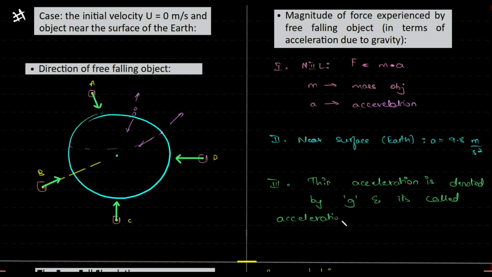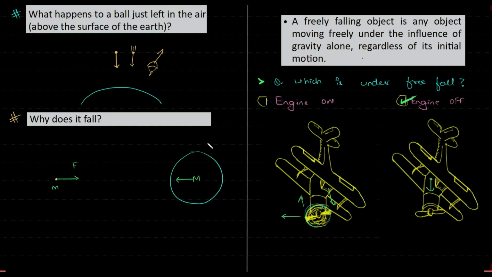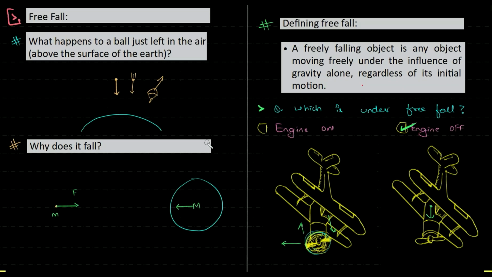It's accelerating because of gravity, right? So it's called acceleration due to gravity of the earth. That's it. Okay, so all these are a set of information that you need to know. You just have to keep it in mind, right? So all of this has to be remembered. It's nothing much, it's quite simple, is it not?